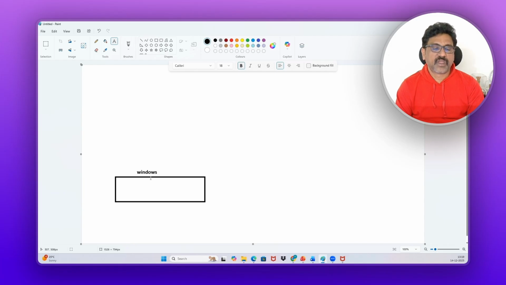I will write. This is a Windows operating system. Just assume that you have some 120 GB hard disk and 8 GB RAM in your laptop. What we can do, you can bifurcate this laptop.